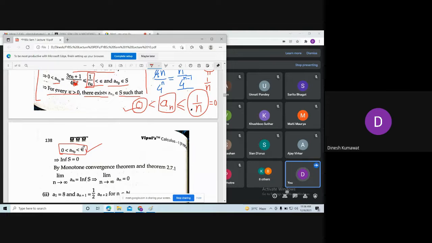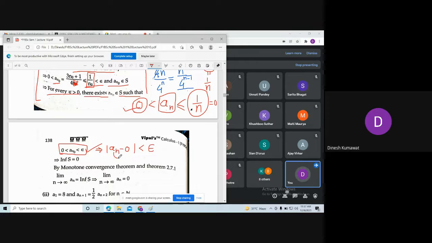Okay. Now you just take this epsilon to be very small. In fact, you can take it exactly equal to 0. Remember, we are picking epsilon to be bigger than 0, so this is for your understanding purpose. That is, you can take epsilon to be exactly 0, but it is not true. We are coming closer and closer towards 0. So this gives me mod of a_n minus 0 is less than epsilon.